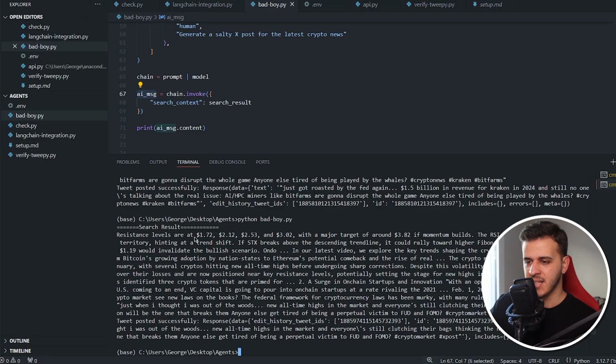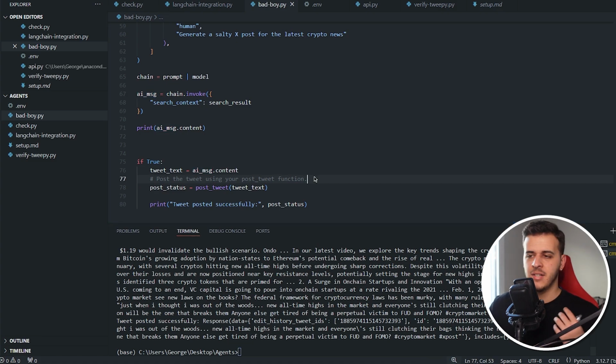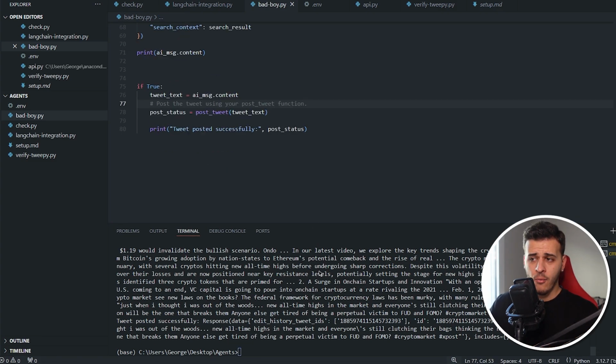But what I really like is that we can see the search results. So resistance levels at these points. Crypto market experienced turbulent growing. Okay, so this is like old news. It got an article that is quite old and it generated a massive bullshit and posted this bullshit. So there is a high need. You've seen how fast it was to generate this thing, right?